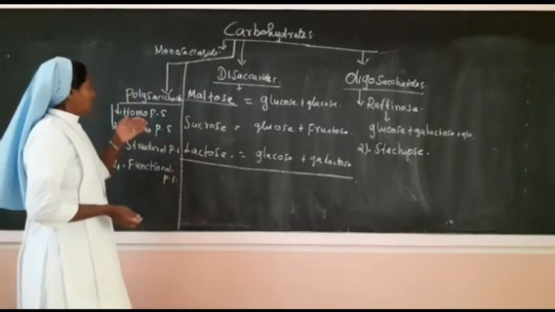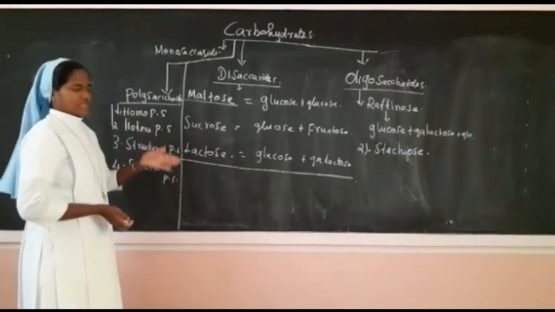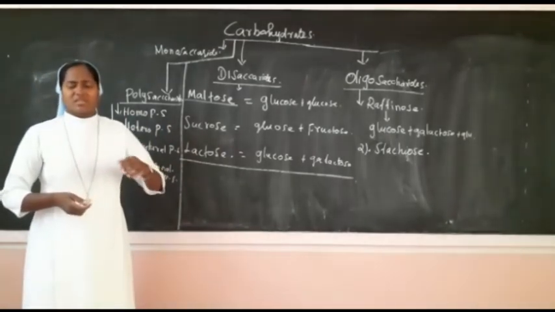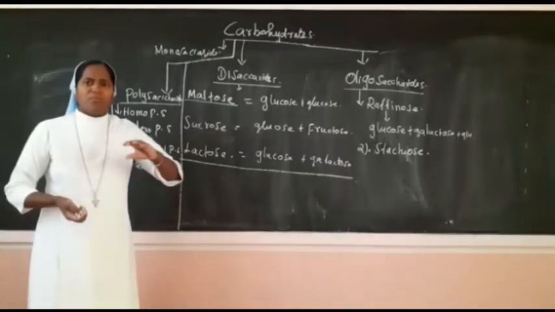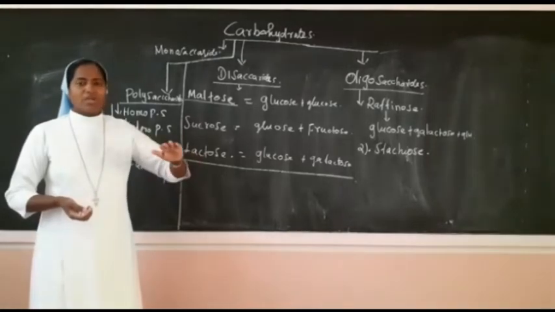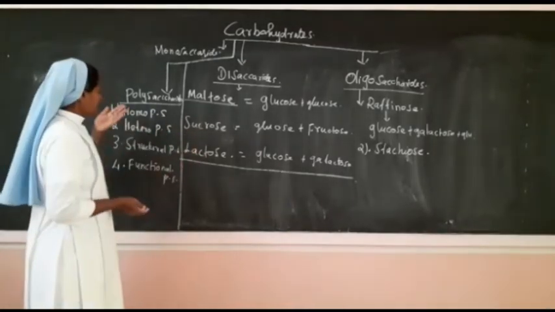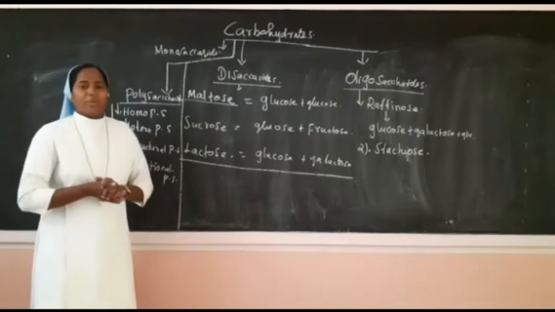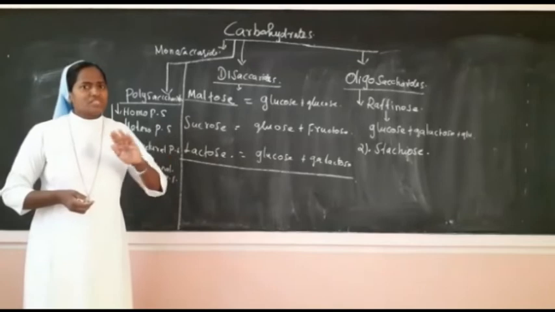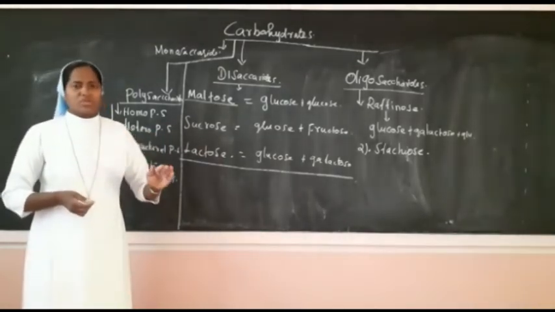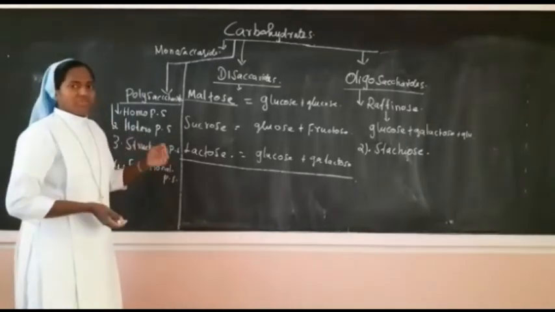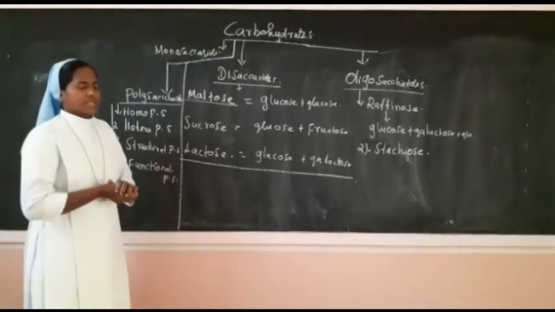Now we can give examples for homopolysaccharides, like starch and glycogen. These starch and glycogen are formed by only the same type of simple sugars, so we call them homopolysaccharides. For heteropolysaccharides, we give the example pectin. These heteropolysaccharides are not of the same type of simple sugars. They are mixed with different types of simple sugars. That is why we call them heteropolysaccharides.